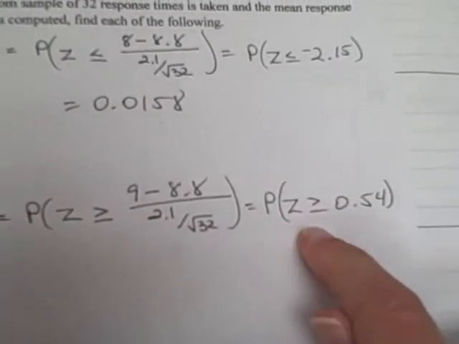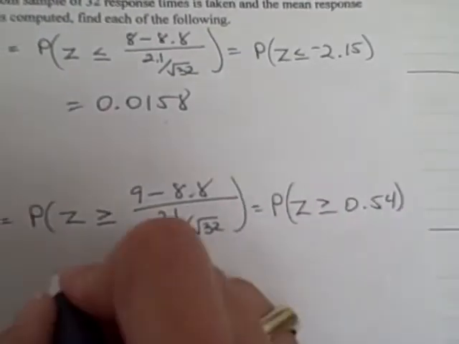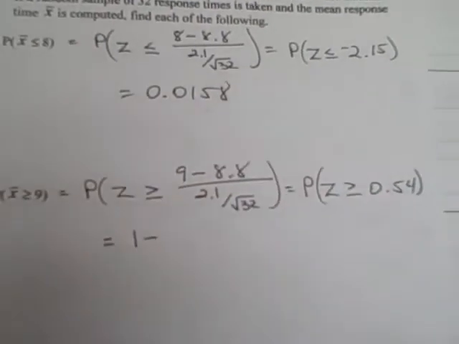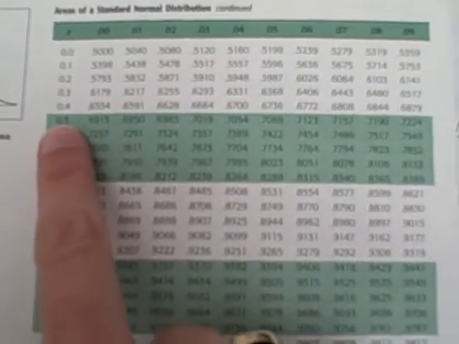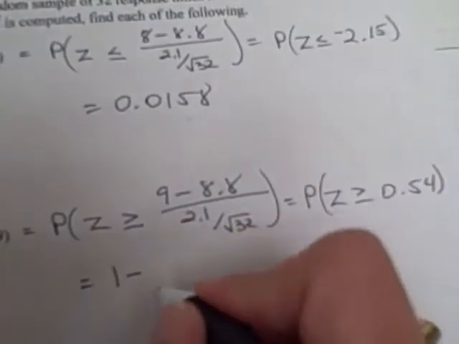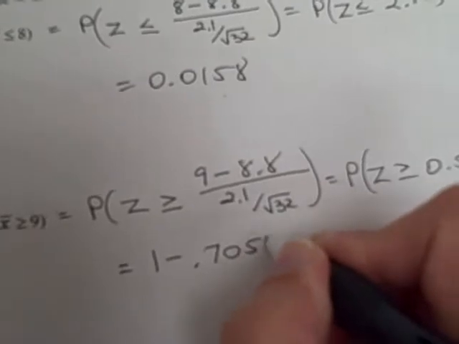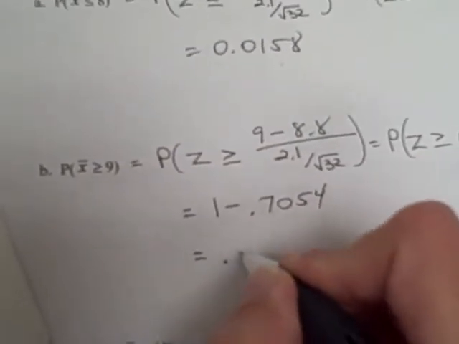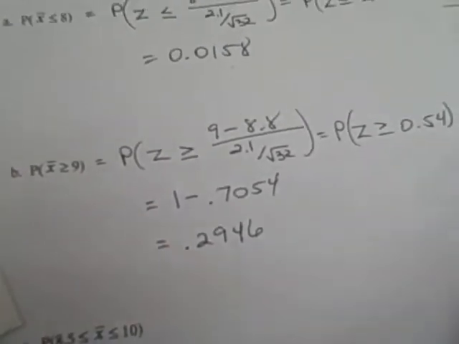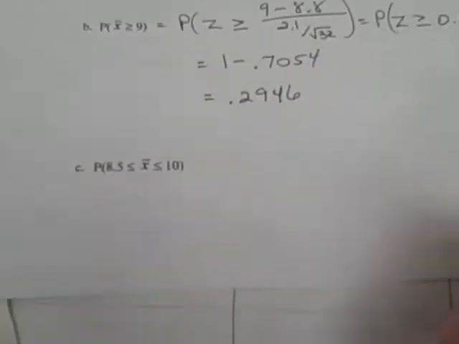Now this is an area to the right, so when we look up 0.54, we're going to get an area to the left, so we have to do 1 minus that. So 0.54 gives 0.7054. When we subtract that from 1, we get 0.2946.